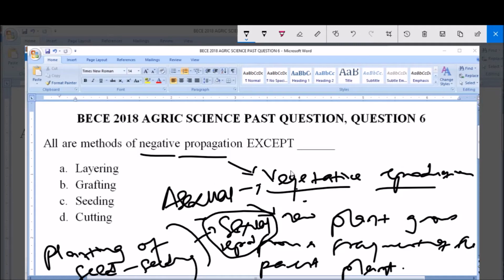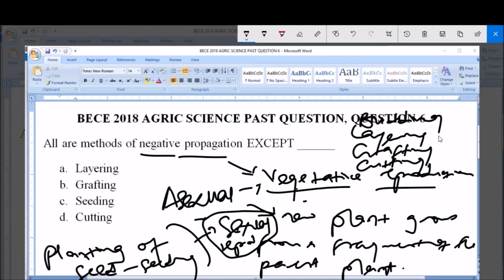Now, we have different methods of this vegetative propagation or asexual reproduction. This includes layering. You have grafting. We have cutting. We also have budding, and so on. And there are some parts of these plants that can also be used to give rise to new plants, such as the rhizomes, the culm, and the bud.